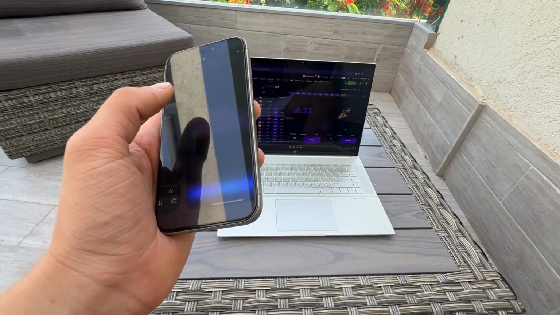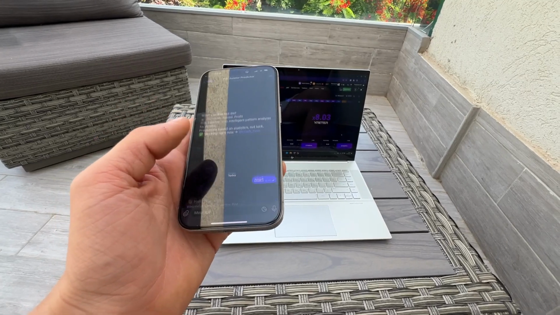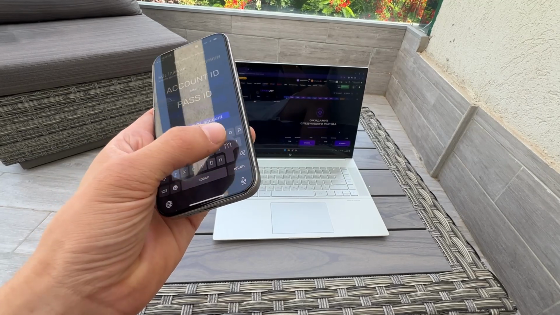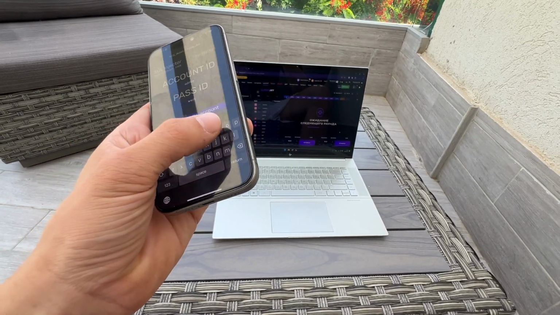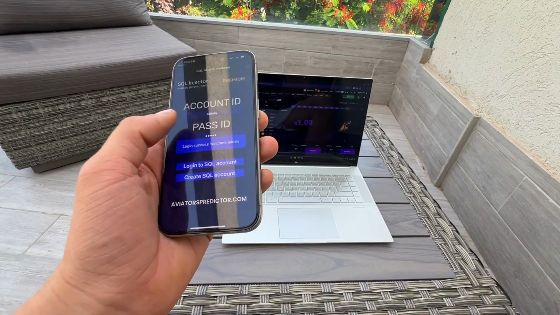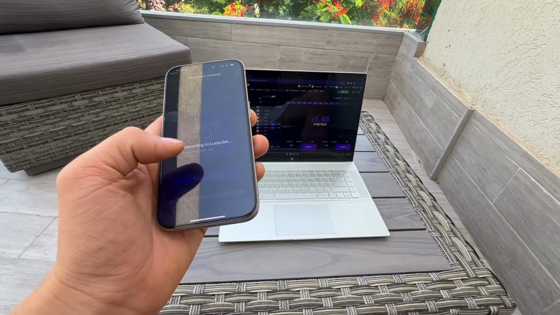This is mini app in the Telegram bot. It's very simple for use. You just press start bot. It's a little bit loading, and here you just log in into your account. You can see I'm choosing my admin login. For now, I'm just logging in to show you some predictions. So I'm just logging to account, and here I will just choose now the Lucky Jet site. You can see Lucky Jet I chose.